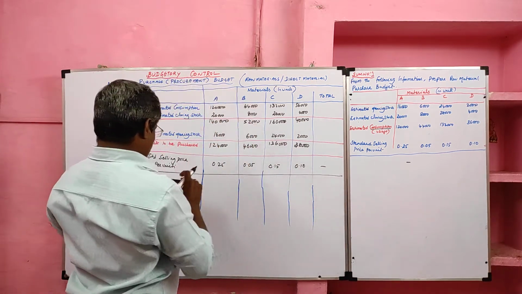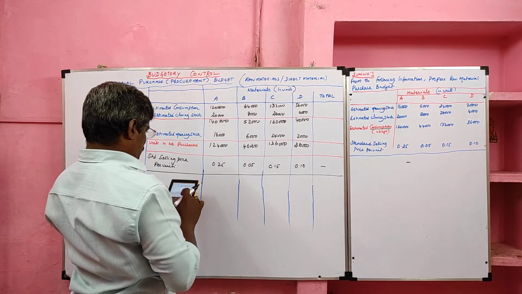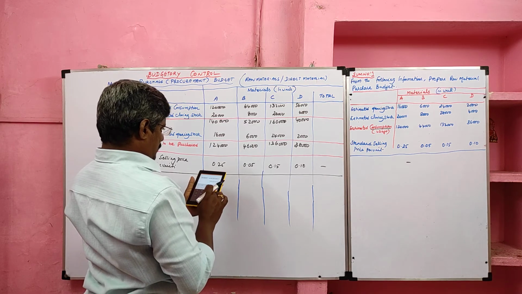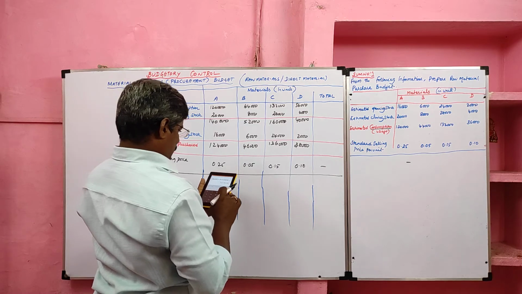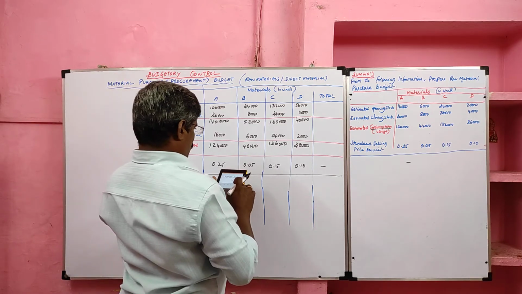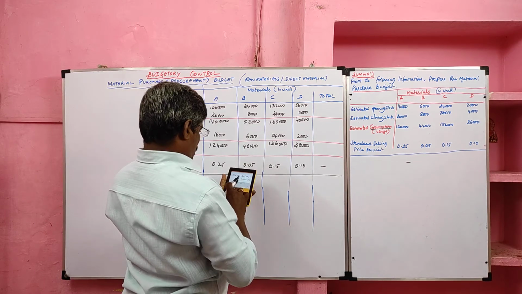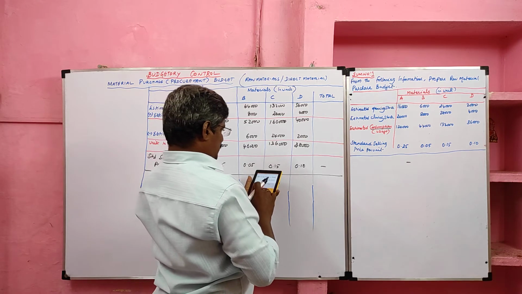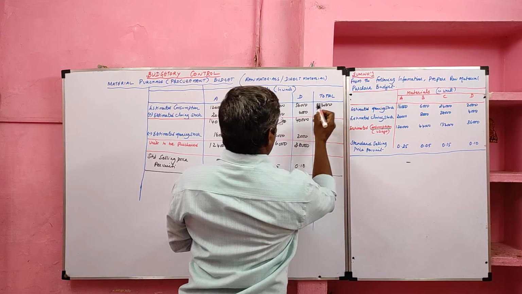Now we have to add all the consumption. 1,20,000 plus 44,000 plus 1,32,000 plus 36,000. So total consumption is 3,32,000.